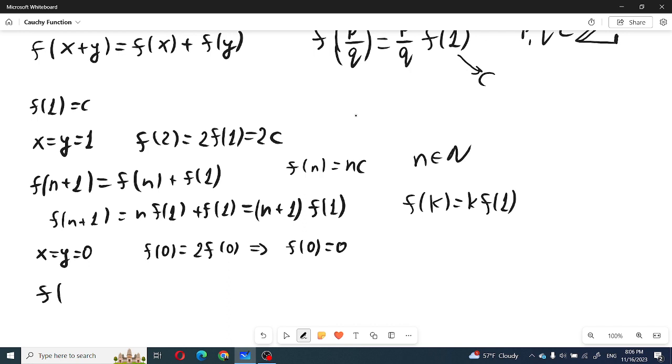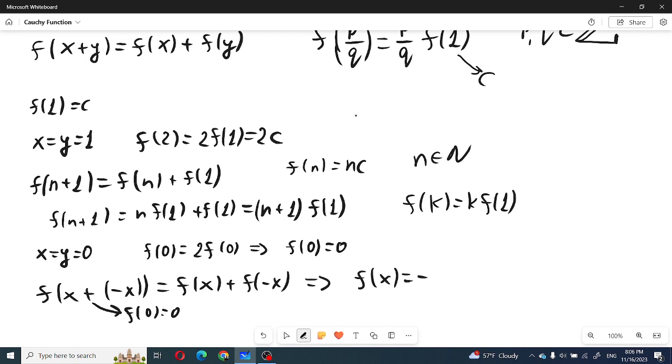Like, if we take f(x + (-x)), this must be equal to f(x) + f(-x). Clearly this is f(0), so this is 0, and we get that f(x) equals negative f(-x). So if we know that for every positive integer f(k) equals k times f(1), we can continue from this that f(m) equals m times f(1), where m is any integer. It doesn't matter whether it is positive or negative. m must be any integer.